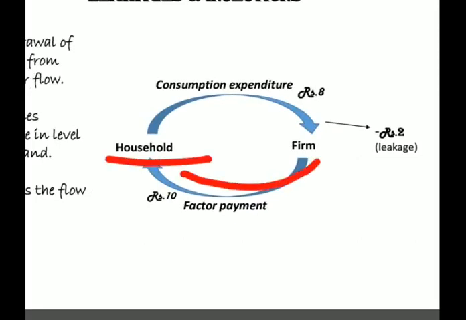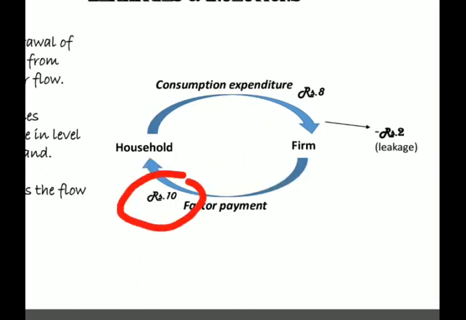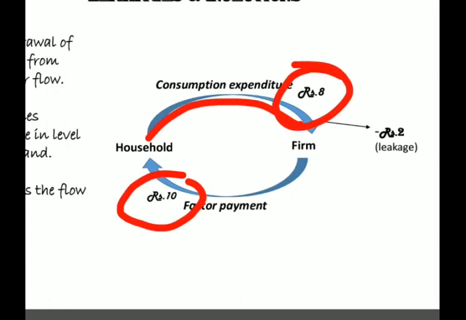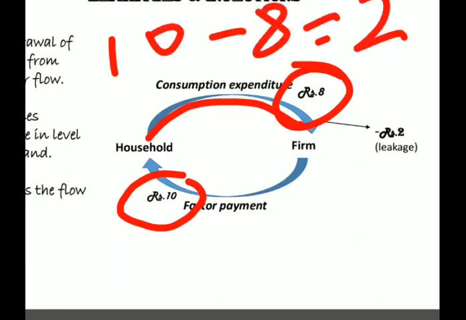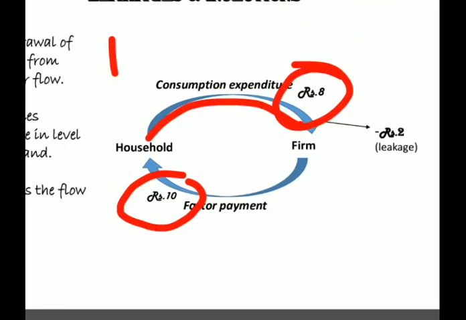The firm paid money to the household, and then the household spends this money on purchasing goods and services. So now the catch is: the firm paid rupees 10 but the household spent only rupees 8. So there is a gap of rupees 2, 10 minus 8 equals rupees 2. So where are these 2 rupees?